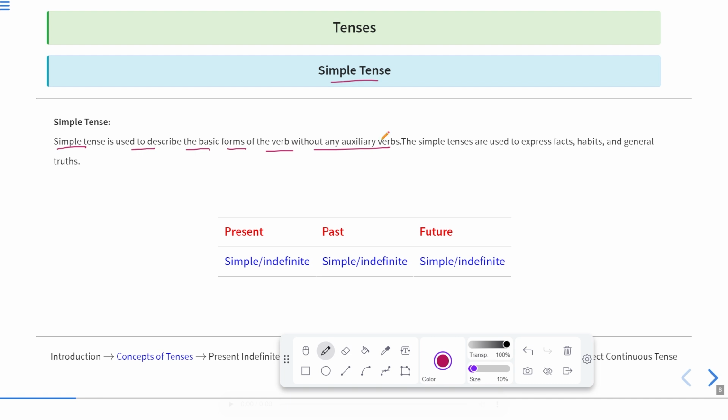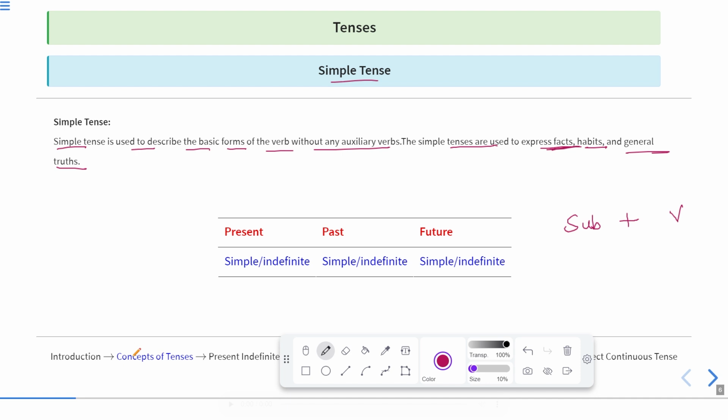Now, in case of simple indefinite tense, what happens? We only write subject plus verb. Okay, subject plus verb, not the auxiliary verbs. Means helping verbs are not required over here. The simple tenses are used to express facts, habits, general truths. So when we talk about the facts, routines, habits, general truths, they are always shown in simple tense.